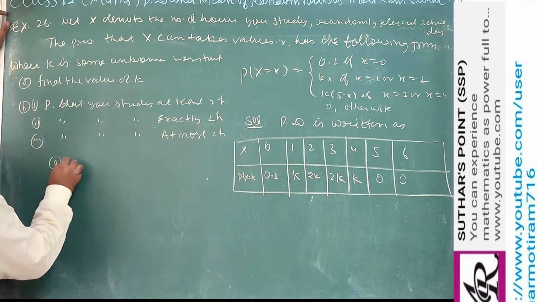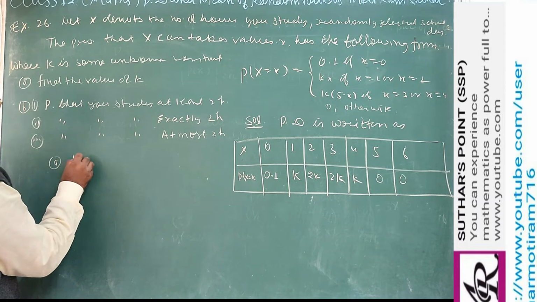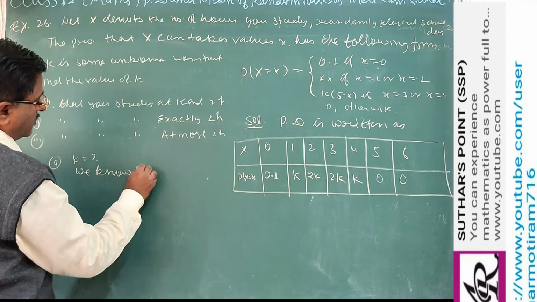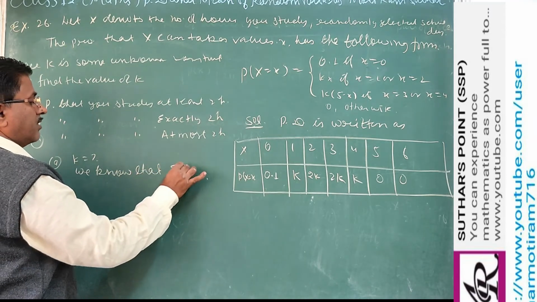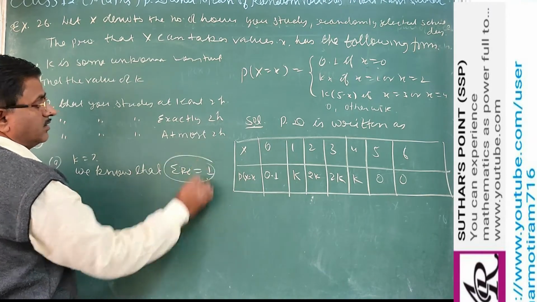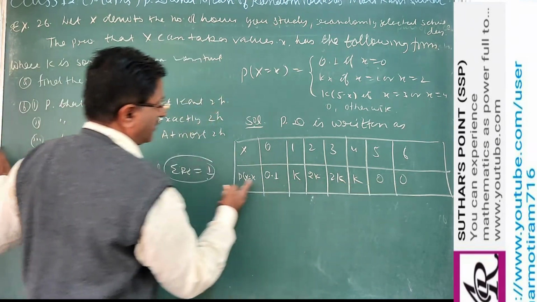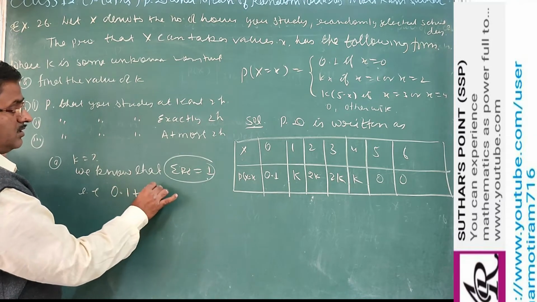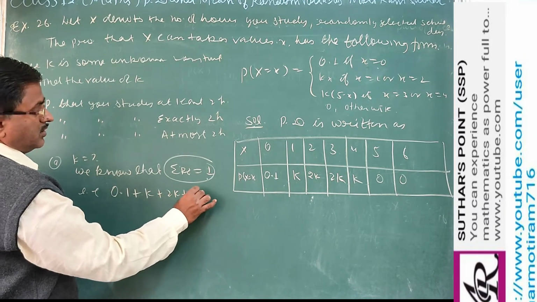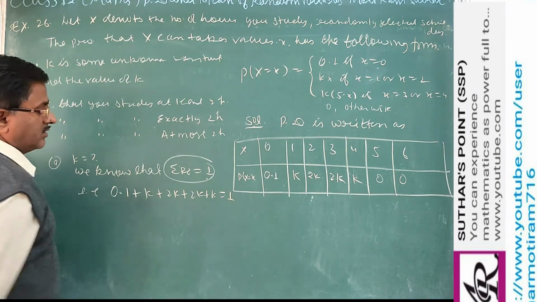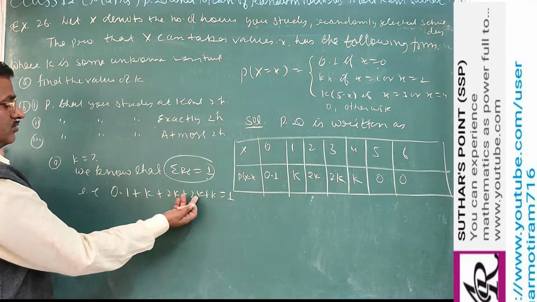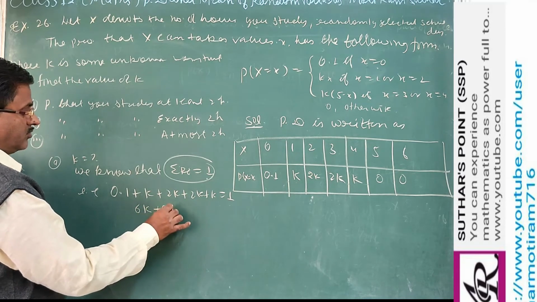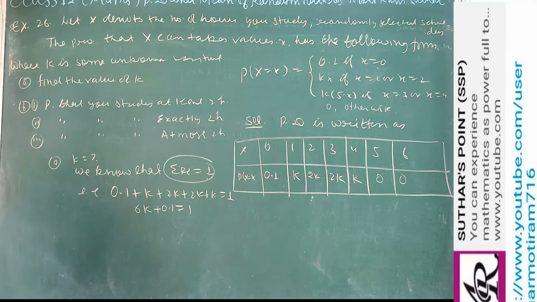Now the first part: find the value of k. We know that the sum of the probabilities is always equal to 1. So 0.1 plus k plus 2k plus 2k plus k should be equal to 1. Adding, 6k plus 0.1 equals 1.